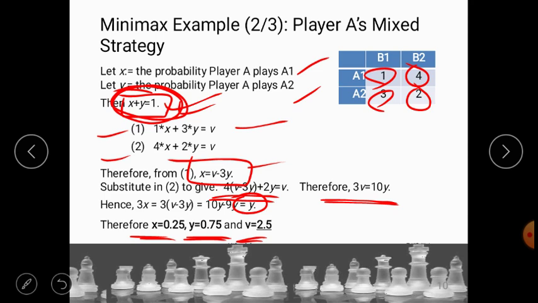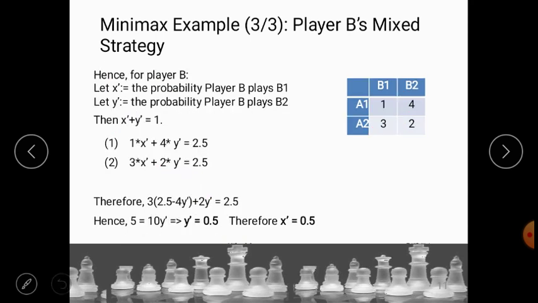Right, now this was a minimax example for player A's mixed strategy. Now let us understand the minimax example for player B's mixed strategy. For player B, again let's say x dash is the probability that player B plays move B1, and let y dash be the probability that player B plays move B2.